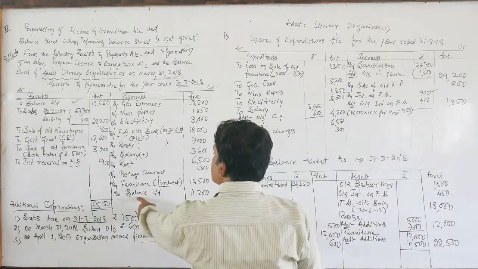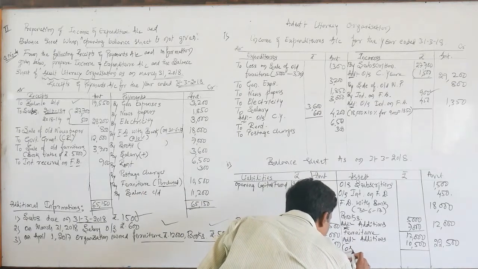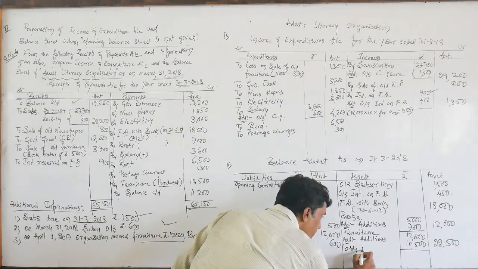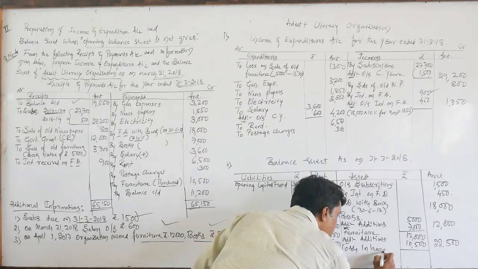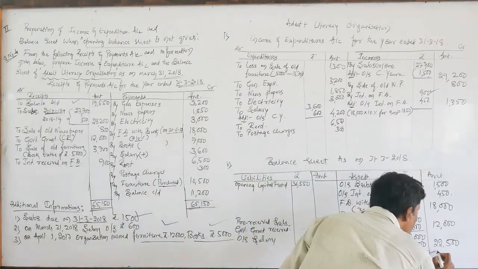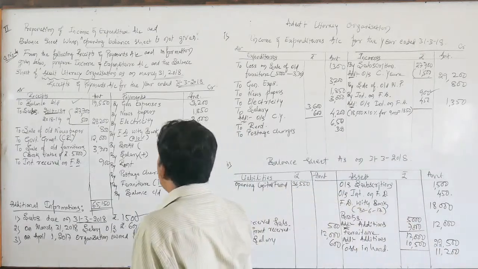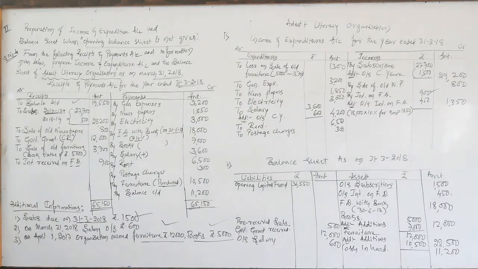So after this one is the closing cash. Cash in hand. Closing cash is 11,200. Dear students, I have already covered the entire items given in the question.